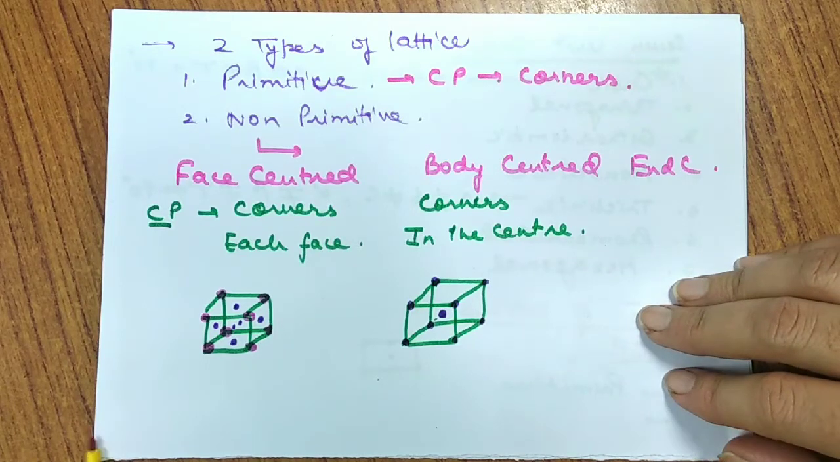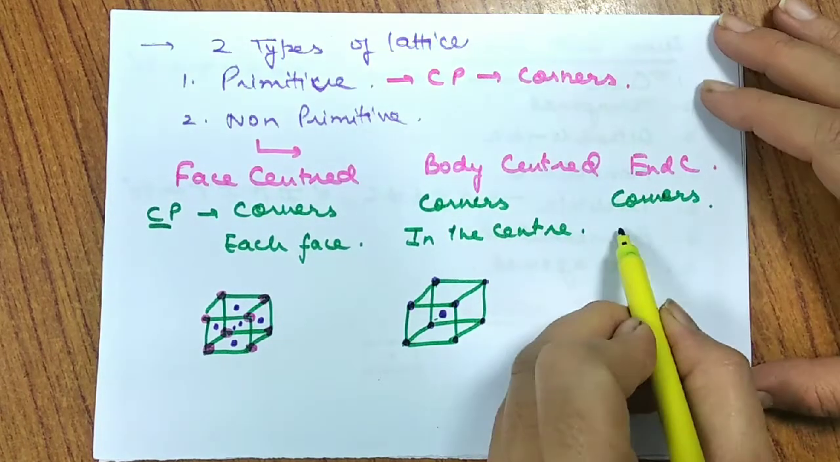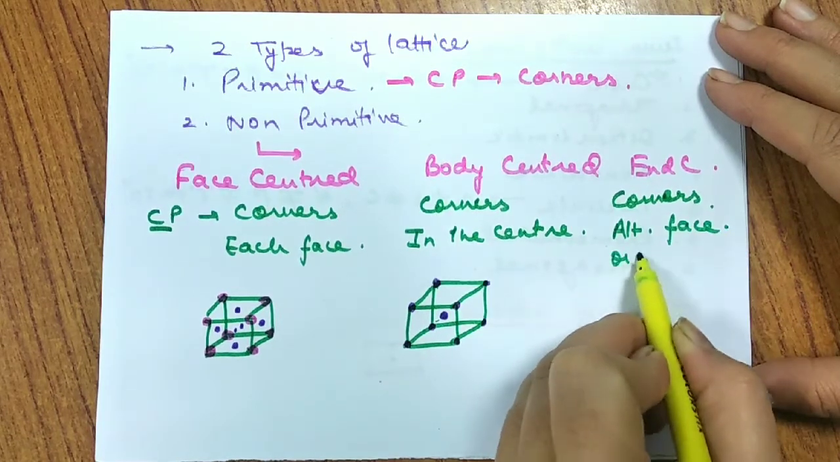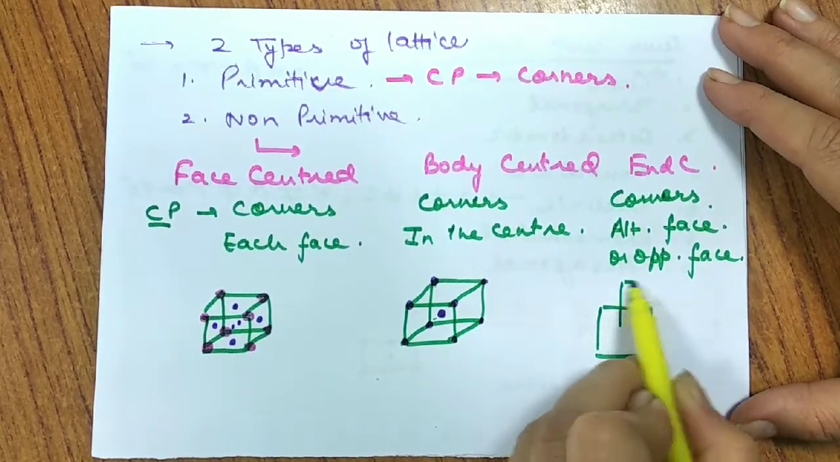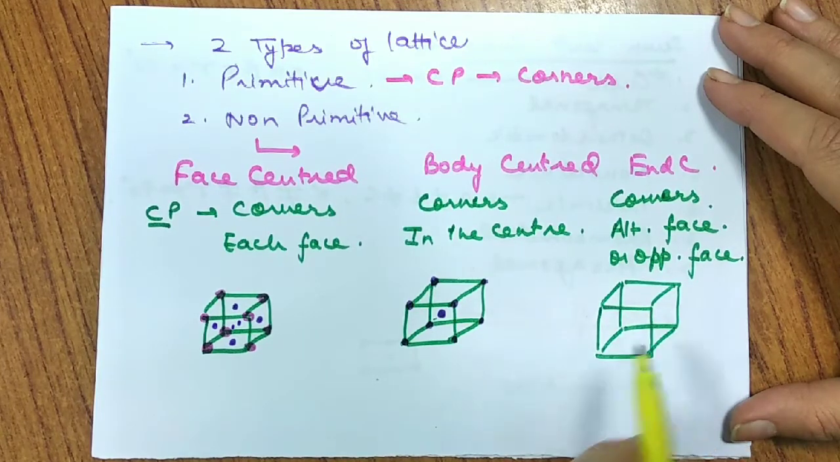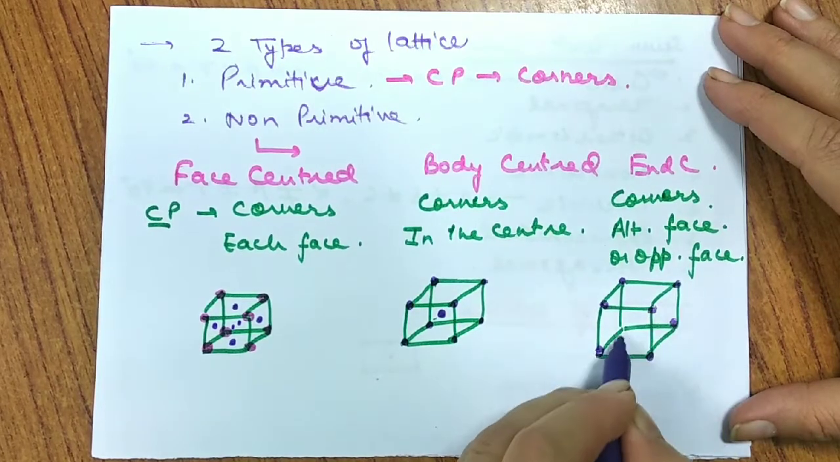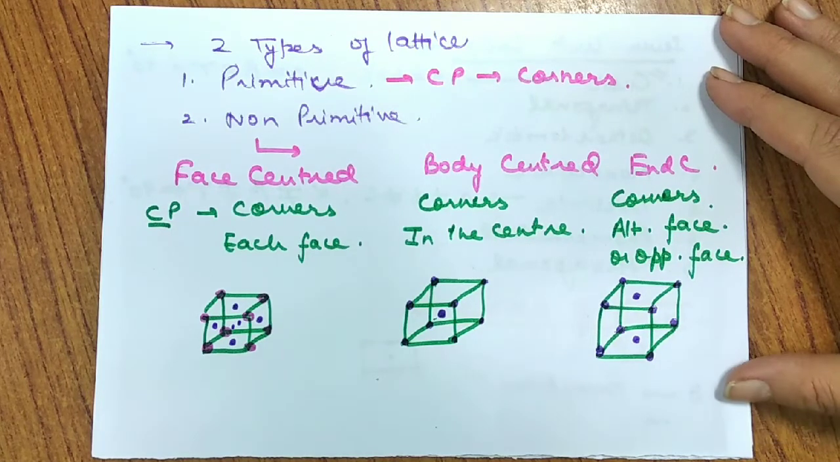Let's move further to end centered, and in end centered we talk about the particles are definitely present at the corners along with any 2 opposite or alternate face of the cube. So suppose I'm taking again the cubic system, and in cubic system what will happen? We'll be having the particles at the corners along with, take any two opposite faces. Suppose I have taken up and down, you can take left and right, you can take front and back. So that is end centered. That means they are present only in between two opposite faces. So we call it as end centered.